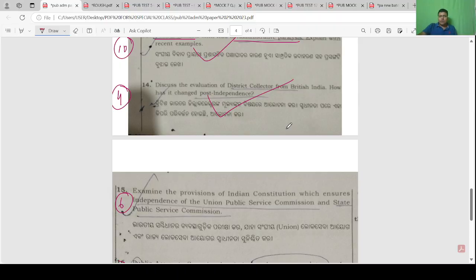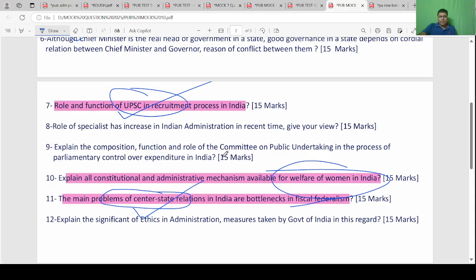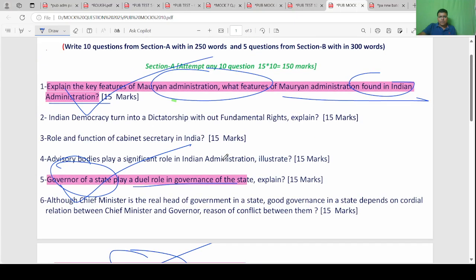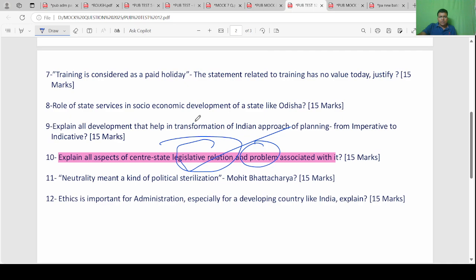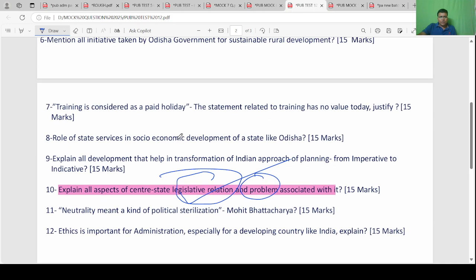Okay, evolution of district collector from British India. Role of district collector was a question.